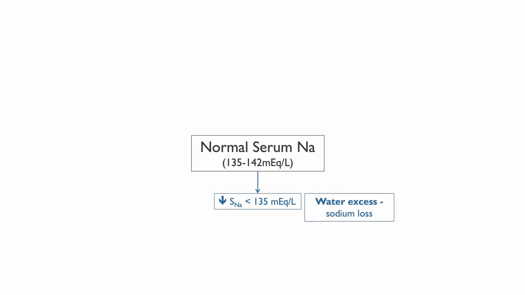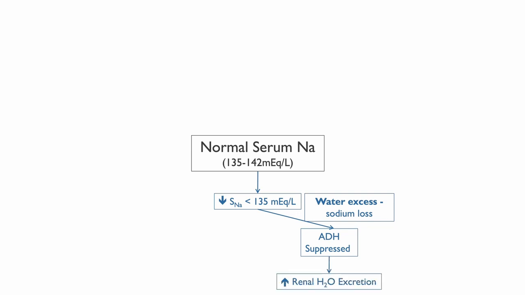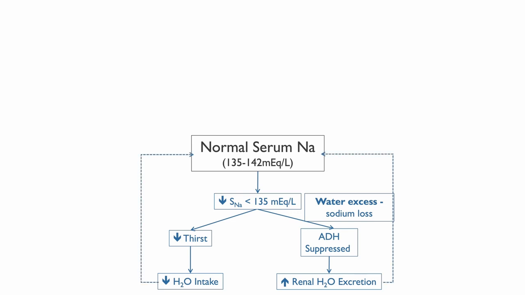The ADH axis can be thought of as a feedback loop. If the serum sodium concentration is lower than normal range, this is typically water excess, less commonly sodium loss. ADH is suppressed, resulting in increased renal water excretion. Thirst is also suppressed, resulting in decreased water intake, returning serum sodium concentrations back to normal.